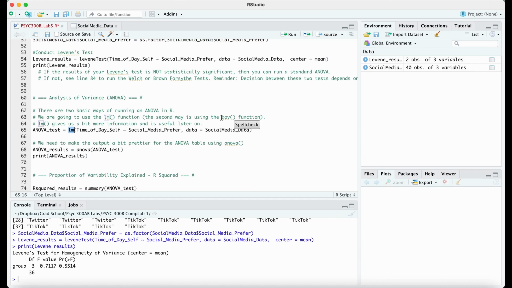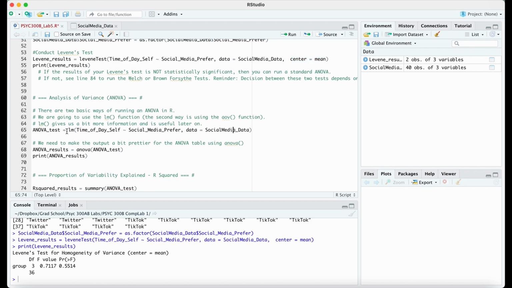There are other ones, for example, the AOV function that can also give us ANOVA stuff as well. But here we go. In this LM function, the first thing we see is the same model we had in the Levene's test here. And you even see the data is the exact same too. So far, all we had to do is take this and copy paste it down to here. This center mean was specific to the Levene's test, so we don't need that down here.